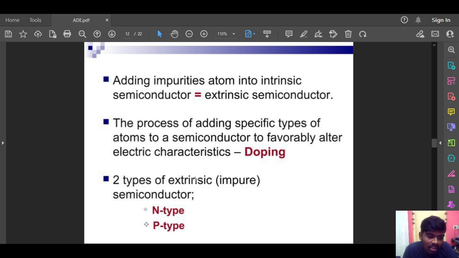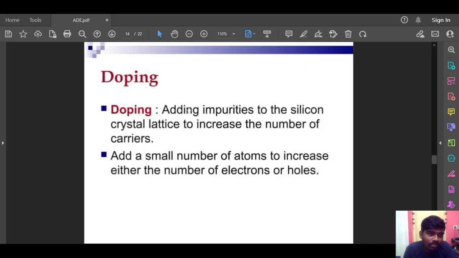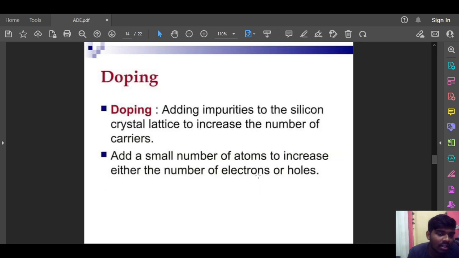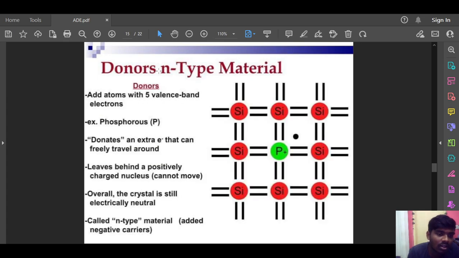There are two types of extrinsic semiconductors, N-type and P-type. When an impurity increases the number of free electrons, the doped semiconductor is negative, or N-type. An impurity that reduces the number of electrons, causing more holes, creates a positive, or P-type, semiconductor. Doping means adding impurities to the silicon crystal lattice to increase the number of carriers. A small number of atoms increases either the number of electrons or holes.